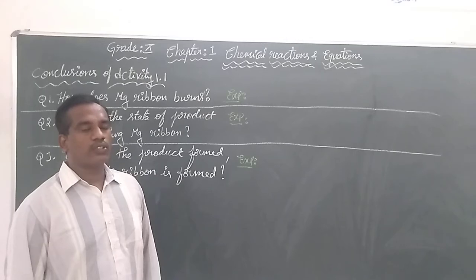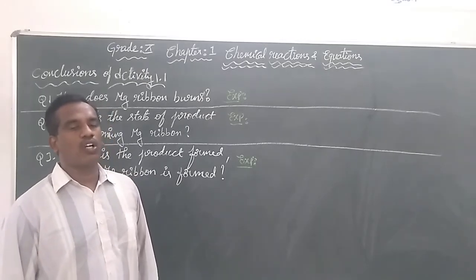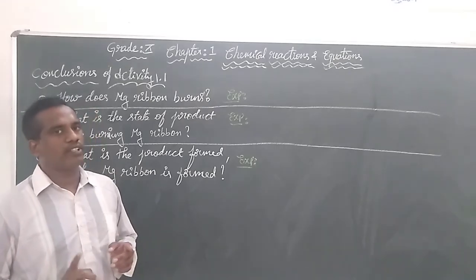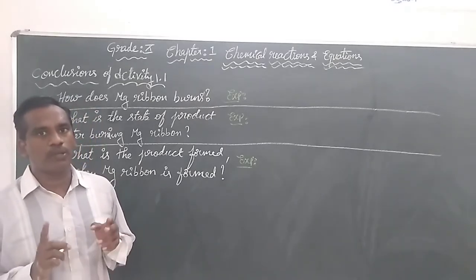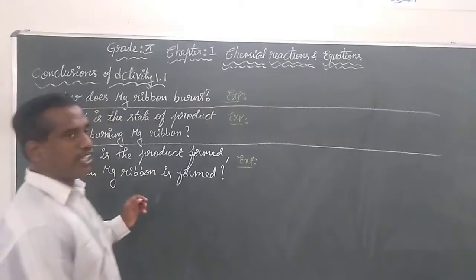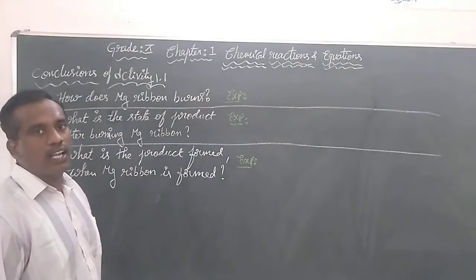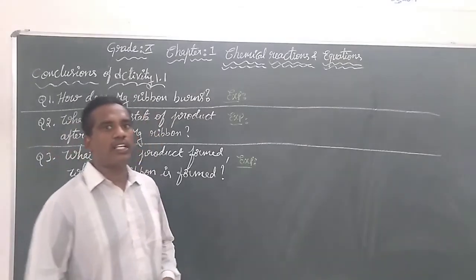So now we are going to give the conclusions of activity 1.1 that we studied with the burning of the magnesium ribbon. The question is, how does the magnesium ribbon burn, children?